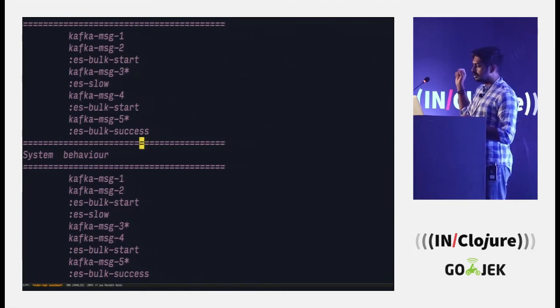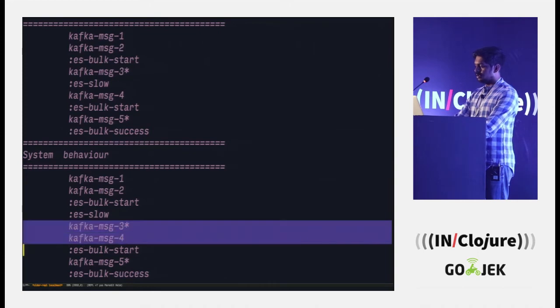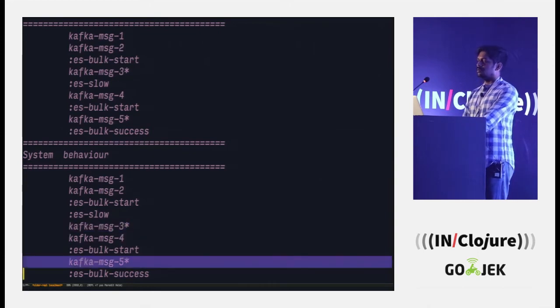You just pay attention to the Kafka messages with stars. Are they coinciding with the ES bulk updates or not? So 3 and 4 here are behaving correctly. The 5 again went bad. It's saying, okay, I can coincide with your bulk update. Even though we have handled it and we know that it should work, it's not.